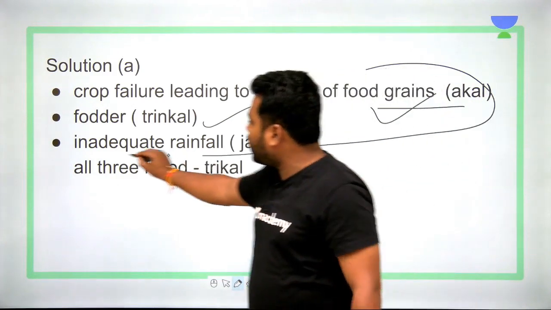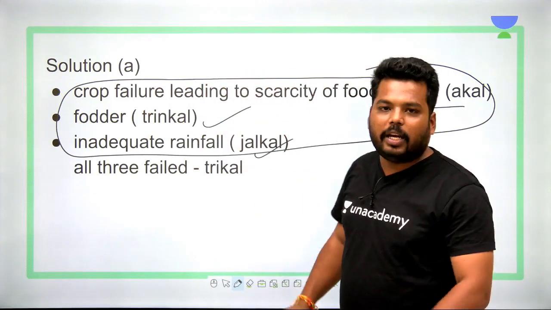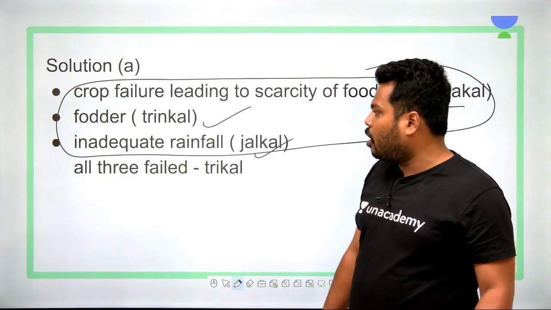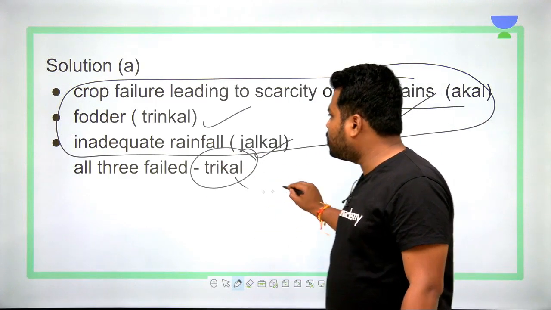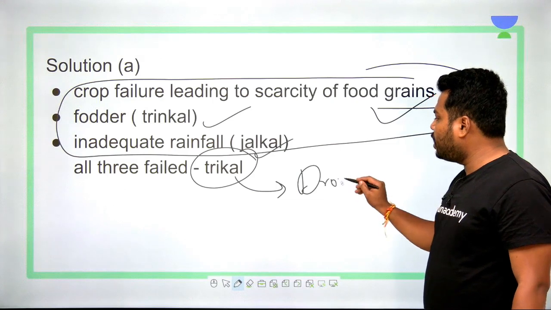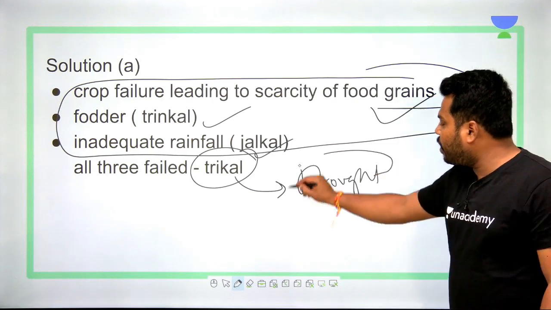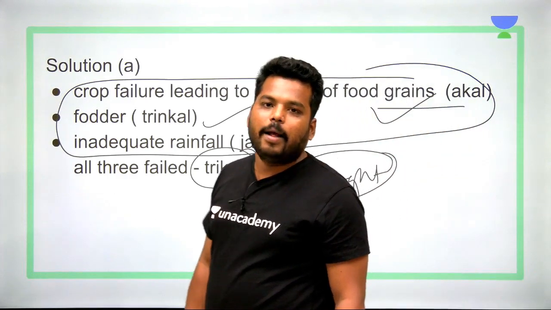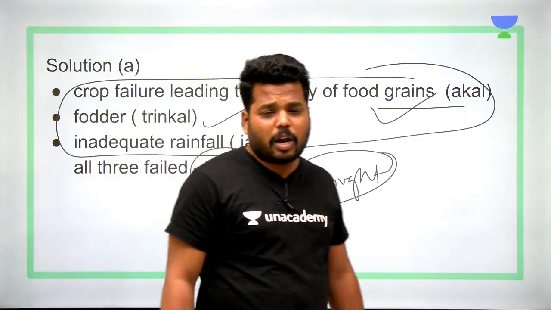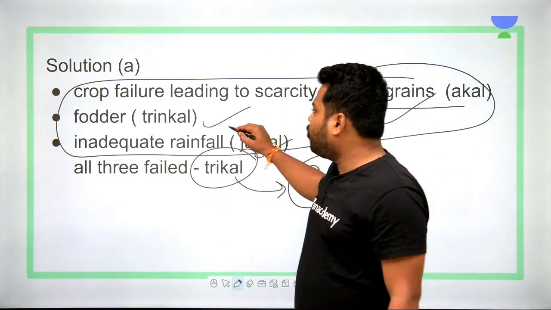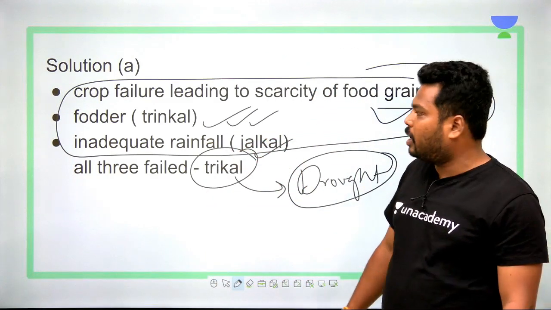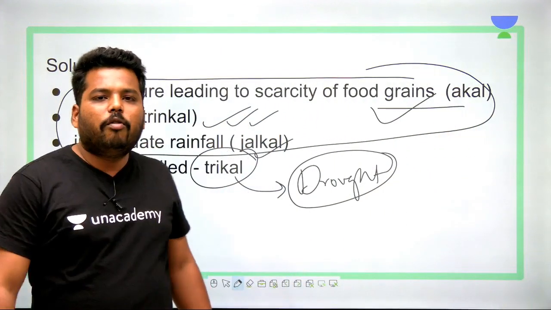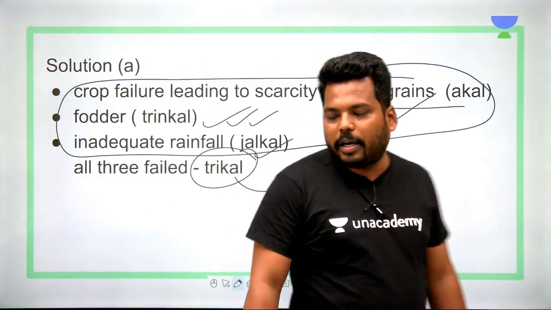All the three, when they are combined: crop failure, inadequate rainfall and inadequate fodder for the livestock, that is called trikal, which implies drought in that particular region. So whenever we consider drought, we consider that the region has crop failure, inadequate rainfall, and very little fodder. Whenever these conditions are satisfied in any region, we examine it as a drought condition.